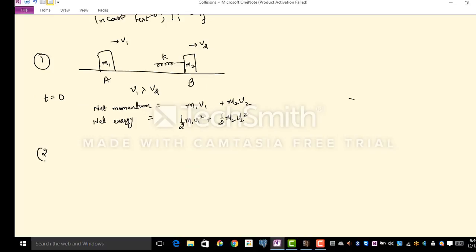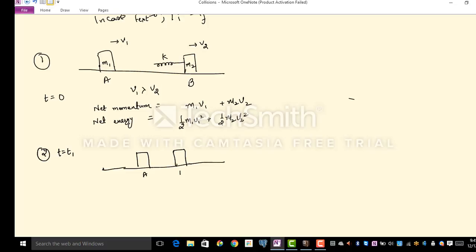Let us talk about instant 2, call it at t equals t1. Now, at t equals 0, I saw that the velocity of object A was greater than the velocity of object B, which means it could be very well assumed that object A at some instant is going to meet object B. Let us decide this as our meeting point. This is object A meeting object B.